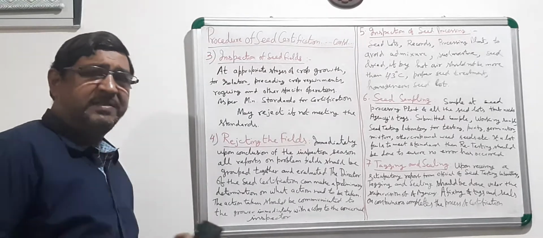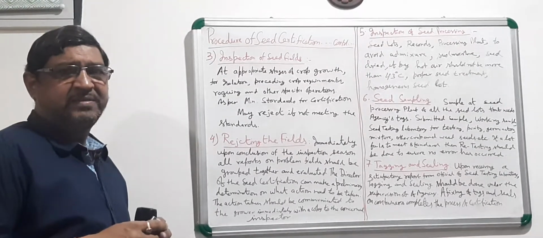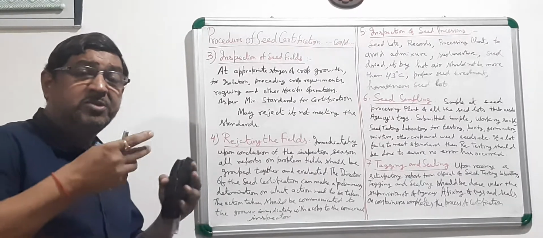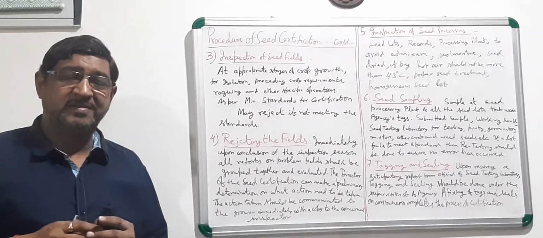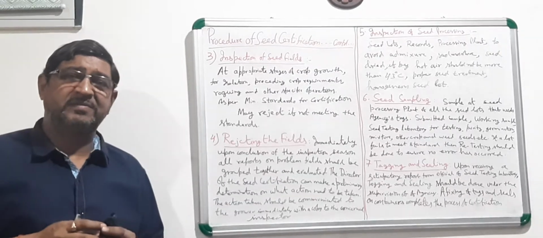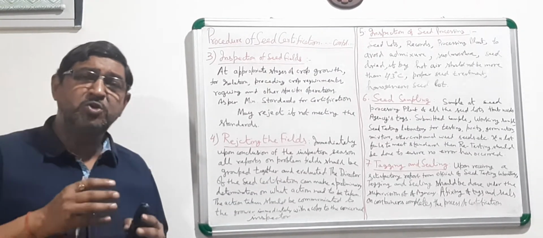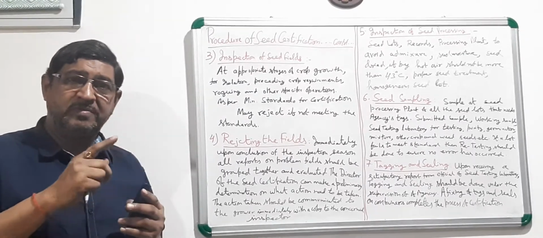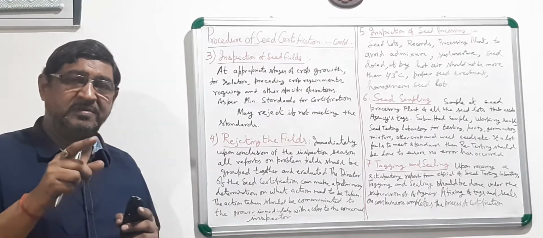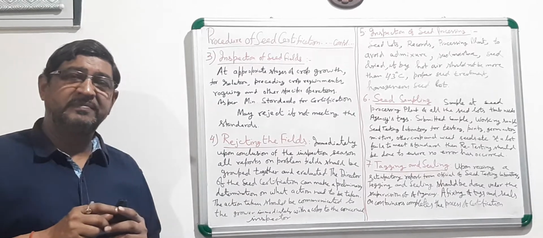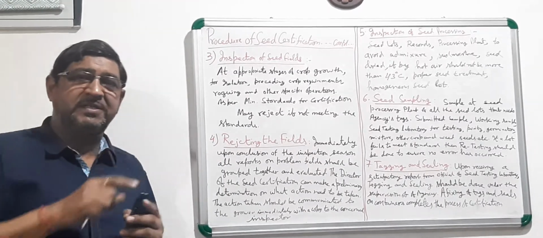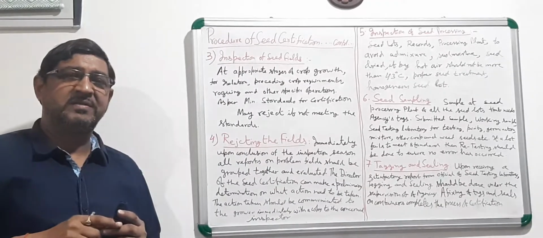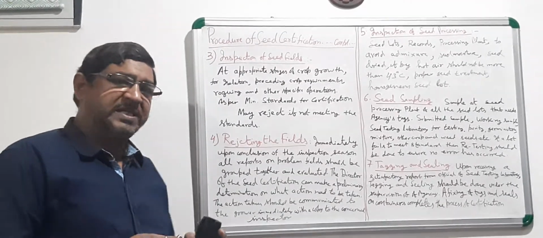He has to examine the things, and accordingly he has to take a decision as per his experience. If it has to be rejected, immediately the grower has to be informed in writing with a copy to the inspector involved in that area that yes, this has to be rejected.